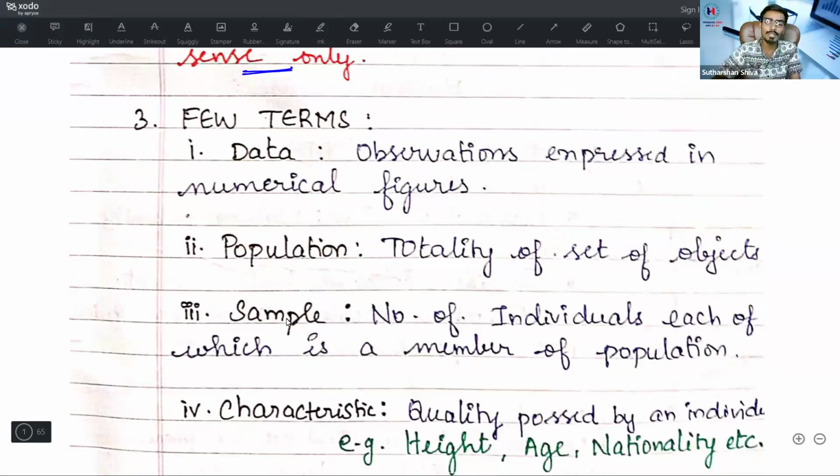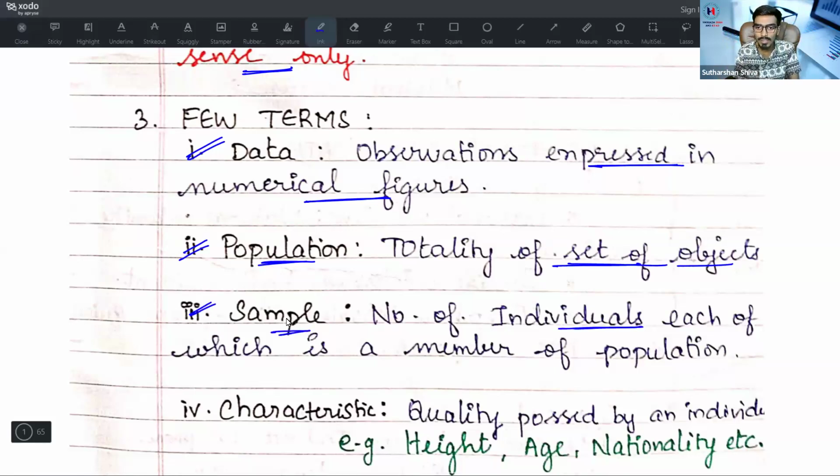Then, a few terms. First one, the basic meaning of the word data. What is meant by data? Observation expressed in numerical figures is known as data. Second one, population: the totality of the set of objects. In an entire objective, the total is known as population. What is meant by a sample? A number of individuals, each of which is a member of the population. Each and every participant whom you are able to pick is known as a sample.